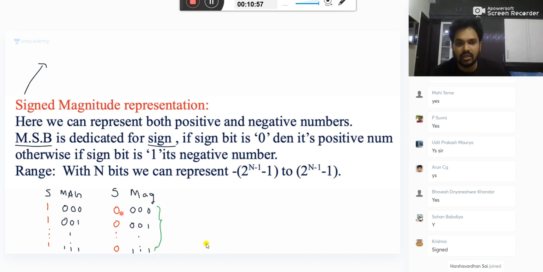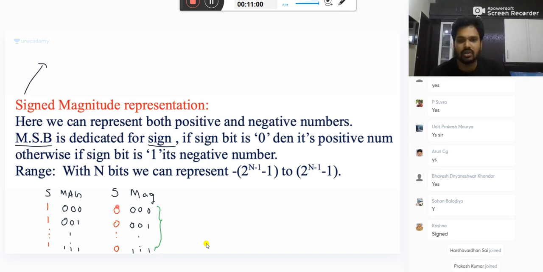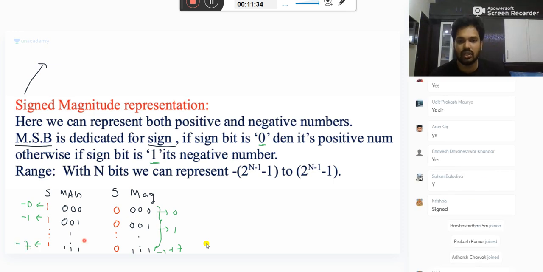Now, you see, S is 0 means positive number. S is 1 means negative number, that is the notation we are following. So to represent negative numbers, we take the first bit and dedicate it as sign. If sign is 1, negative number. If sign is 0, positive number. So now you can see, this is +1, this is +7. What about this one? -0, -1, -7. So earlier your range is 0 to 15, but what is the range now?